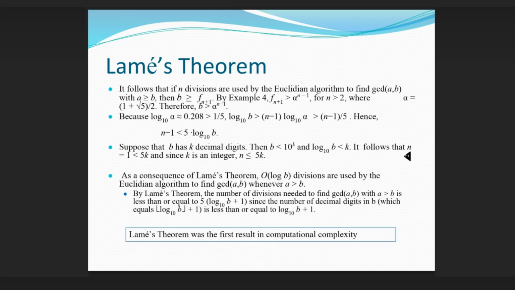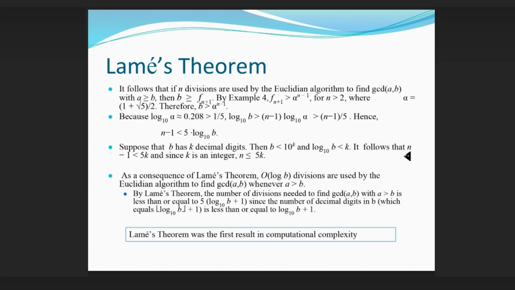Continued. Lamé's theorem. It follows that if n divisions are used by the Euclidean algorithm to find gcd(a, b) with a ≥ b, then b ≥ F(n+1). By example 4, F(n+1) > α^(n-1), for n > 2, where α = (1 + √5)/2. Therefore, b > α^(n-1). Because log10 α ≈ 0.208 > 1/5, log10 b > (n-1) log10 α > (n-1)/5.